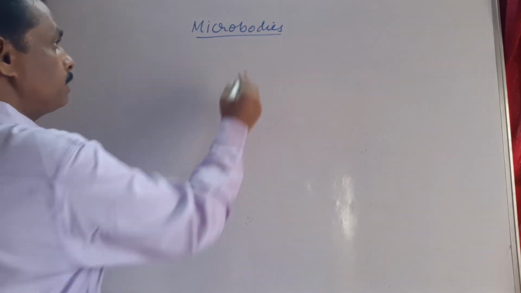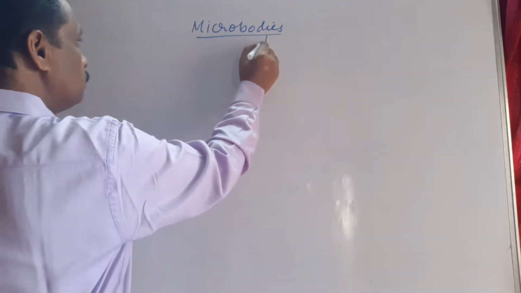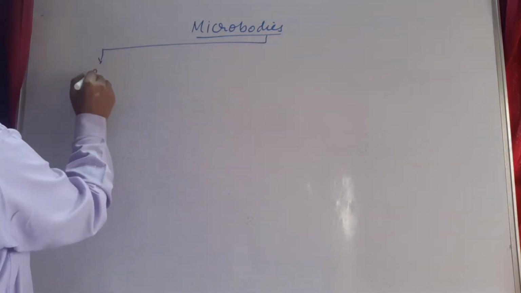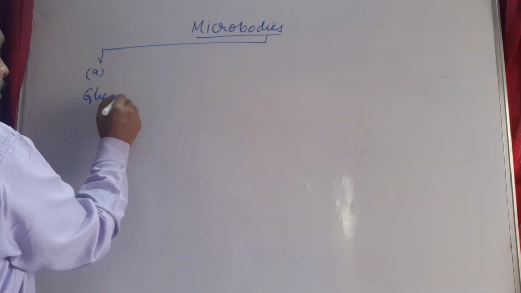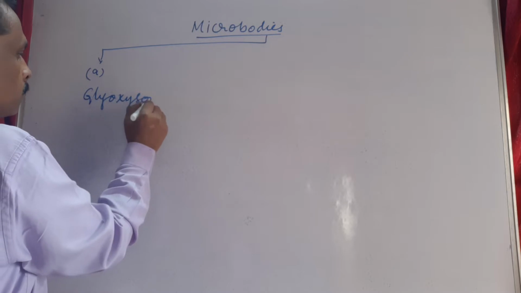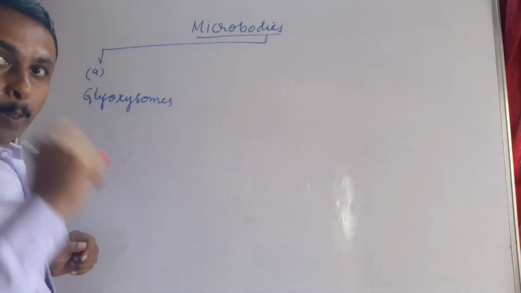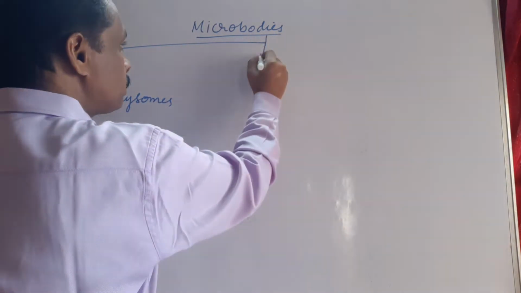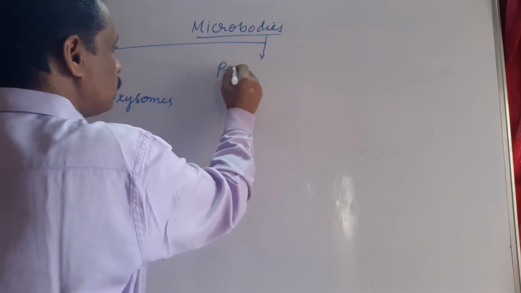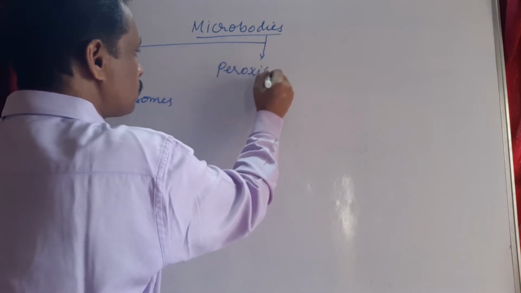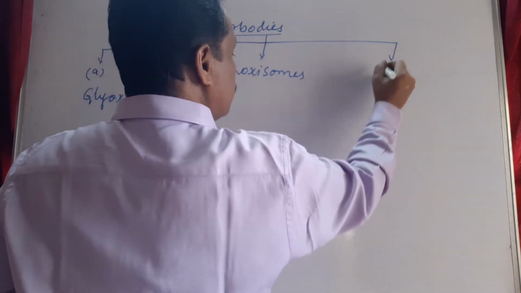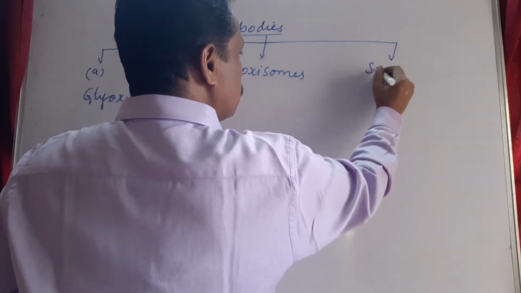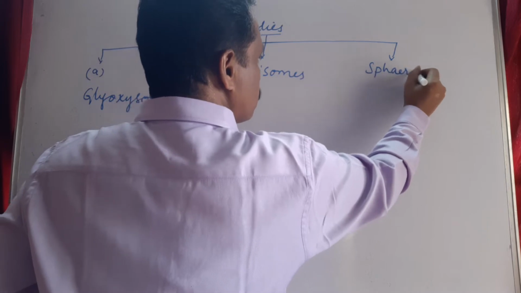These microbodies are: first one is glyoxysomes, second one is peroxisomes, third one is spherosomes.